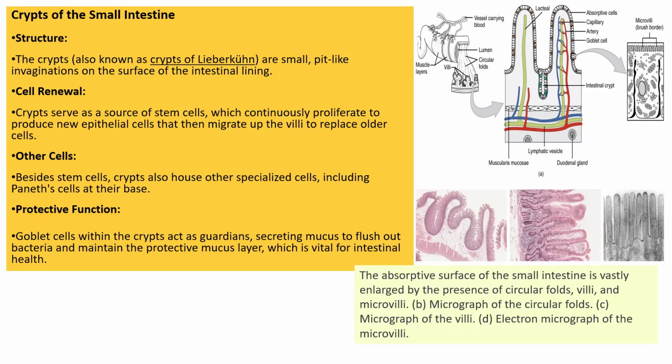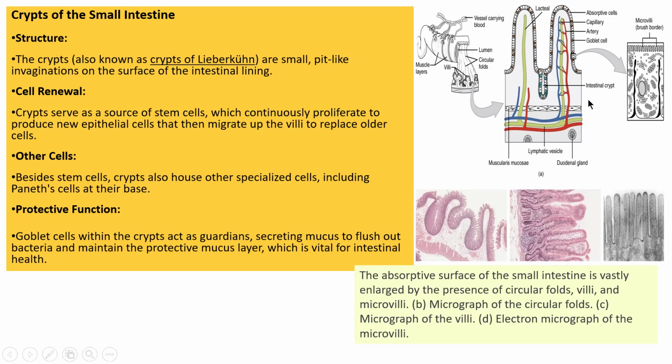Besides stem cells, the crypt also has other cells, including Paneth cells at their base. Very important: the crypt of Lieberkühn present in the small intestine consists of stem cells which help in the formation of new epithelial cells and migrate up to the villi to remove older cells and make new epithelial cells.